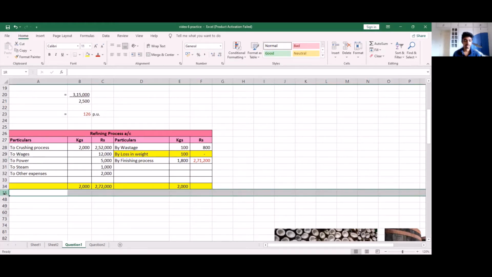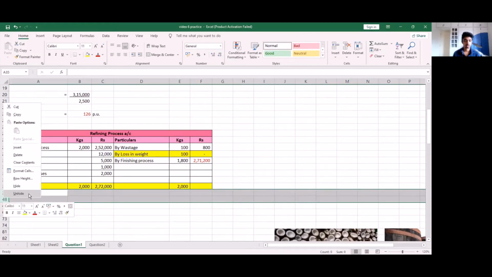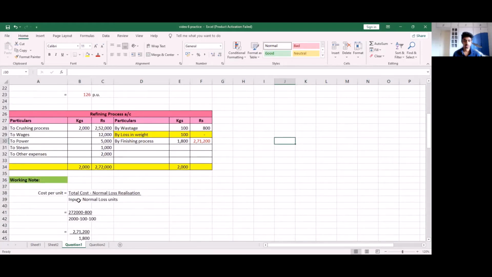So if we had to find the cost per unit, we will use the same formula, which is total cost minus normal loss realization divided by input minus normal loss units. So here we have 2,72,000, which is our total cost, minus our wastage amounting to rupees 800 divided by an input of 2,000 units minus our wastage 100 and our loss in weight 100.